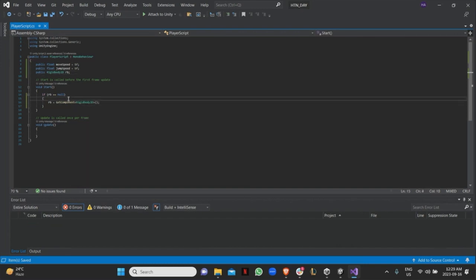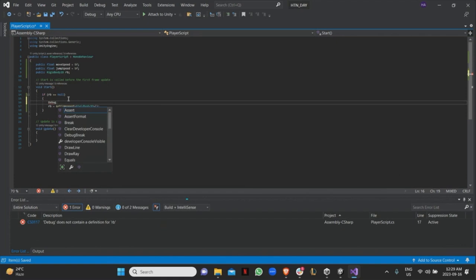So something else I want to go over is debugging. Let's say you have a bunch of different stuff. You're not sure what's happening, or you're a bit lost, or something isn't working. You want to learn how to debug. The quickest way to do it is something called debug log, which is basically like a print statement. Right? So I'll just come over here and say debug.log.